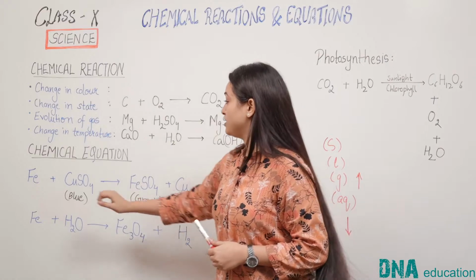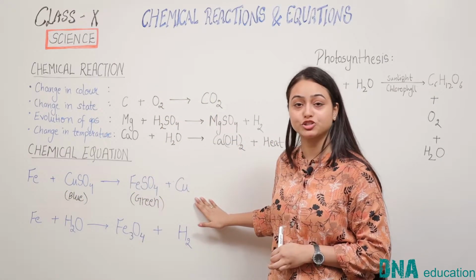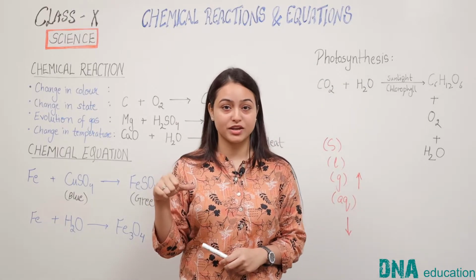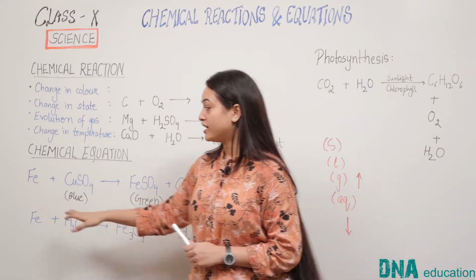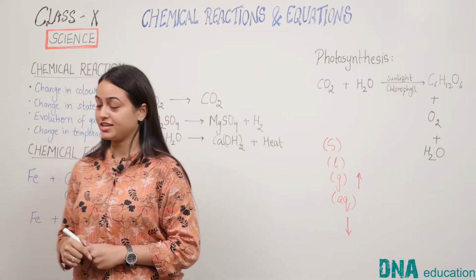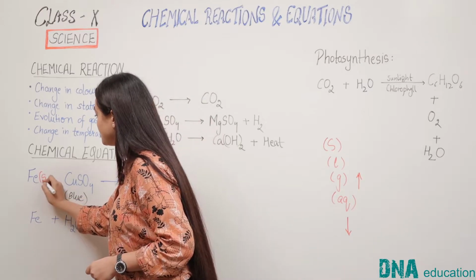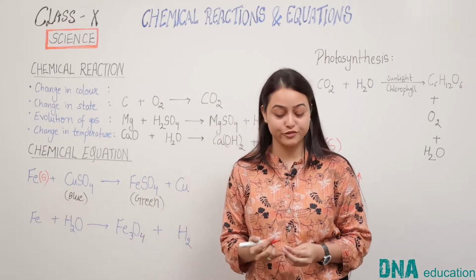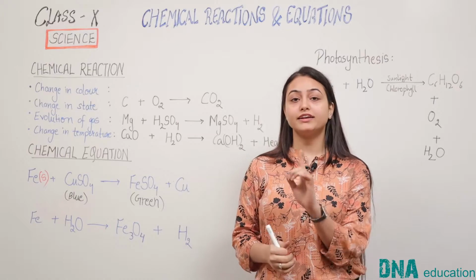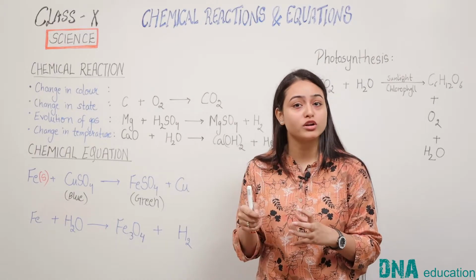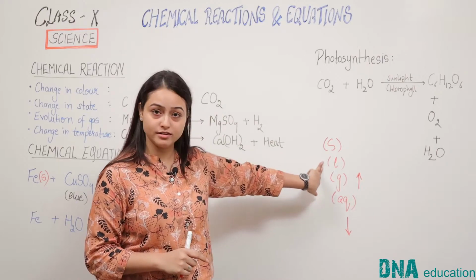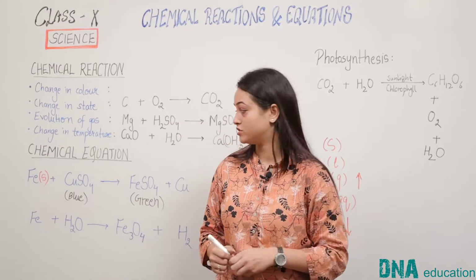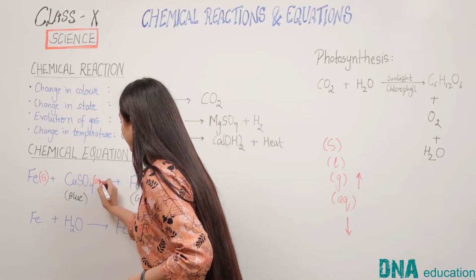Now let us study the first equation, the reaction of iron with copper sulfate, and use these symbols of representing chemical equations in this reaction. In this reaction, iron is in solid state. So we write S beside the symbol of iron. It reacts with copper sulfate. Now copper sulfate is in liquid state, but it is not taken in the pure form, it is dissolved in water. Hence we do not use the liquid symbol here, we will use the aqueous symbol because copper sulfate is dissolved in water. So we will represent this by aq.